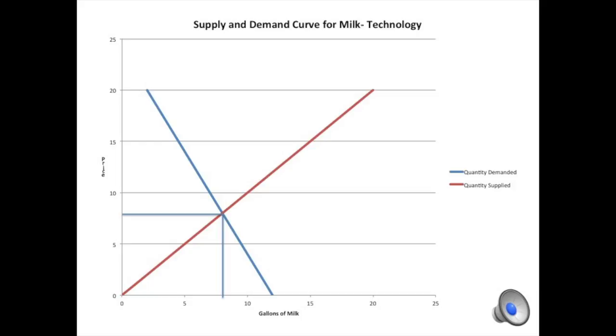right. And with this shift, the equilibrium price will be $8, as well as the gallons of milk. The quantity will be 8. Remember, we started at $12 and 6 gallons of milk. So now the price has come down and the quantity has gone up because of the shift of the supply curve to the right.